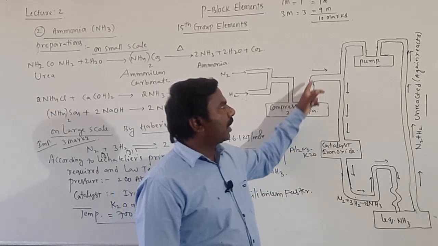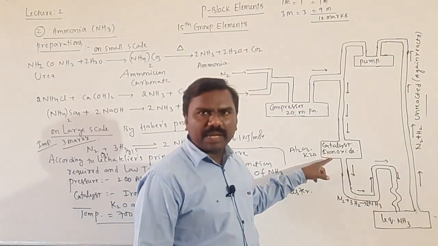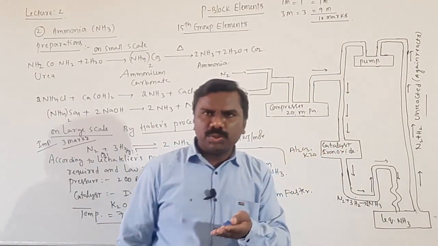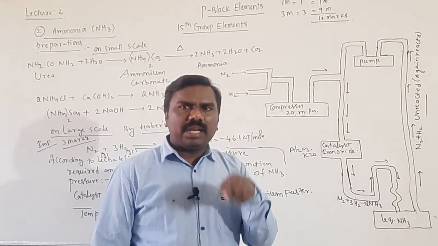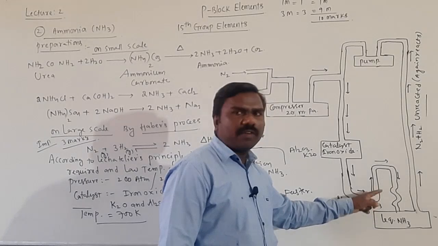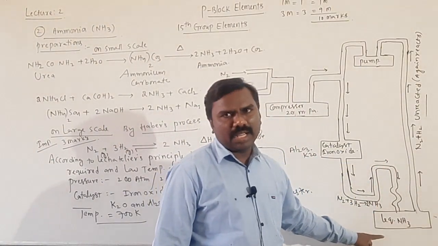After pressurizing, both will be passed onto the surface of a catalyst. Catalyst provides a surface for N2 and H2 to react, and the reaction is sped up. Finally ammonia is formed and extracted as liquid ammonia.